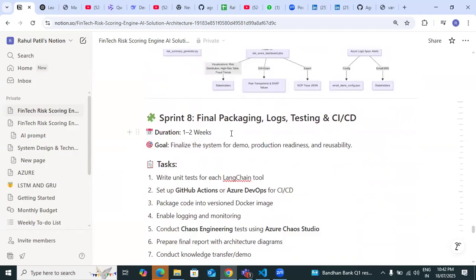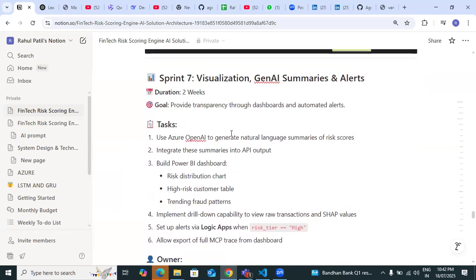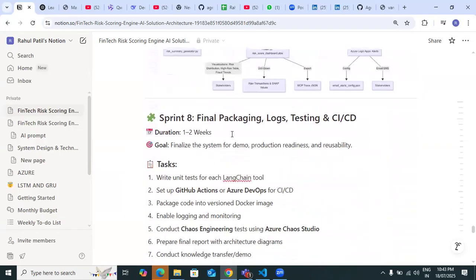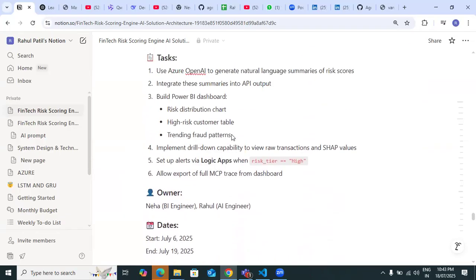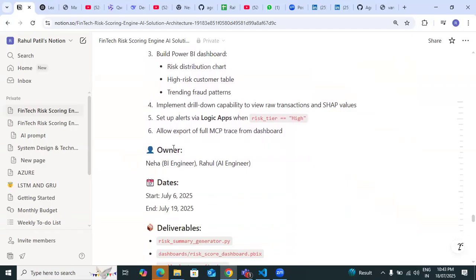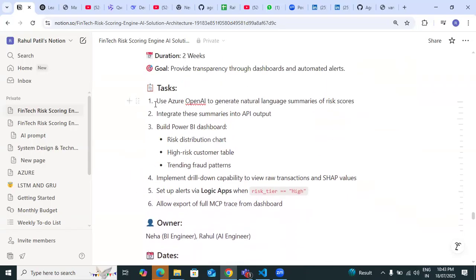Is there an agent again on top on the seventh sprint? Is there any agentic AI here? No, sir, nothing. But why has the GPT 3.5 name come? For tools. Down below, you see tools, read it, read tools.